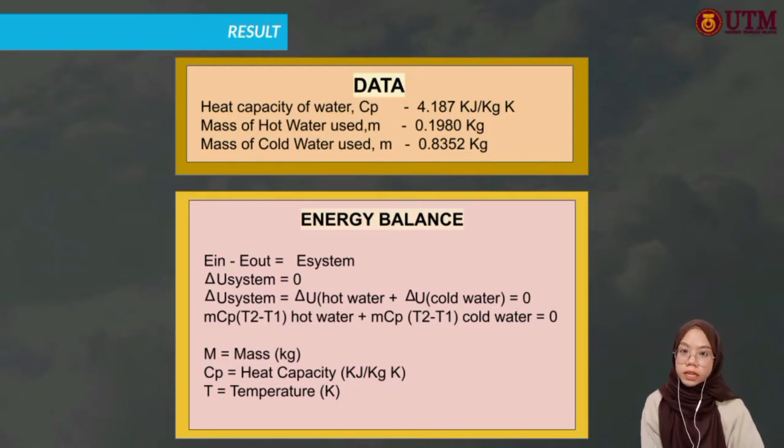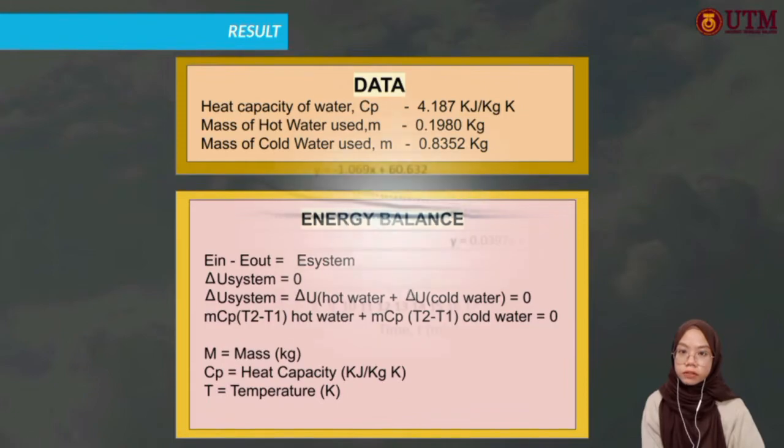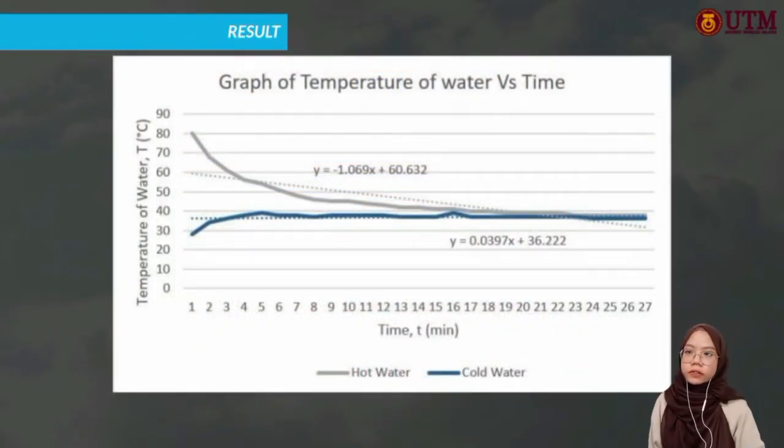M is equal to mass in kg, Cp is equal to heat capacity in kilojoule per kilogram Kelvin, while T is equal to temperature in Kelvin. Next, we have the graph of temperature of water versus time. We can see that the graph of hot water is in the gray line, while the graph for cold water is in blue line. For the graph of hot water, we can see it is decreasing with increasing time, while the graph for cold water is increasing with increasing time.